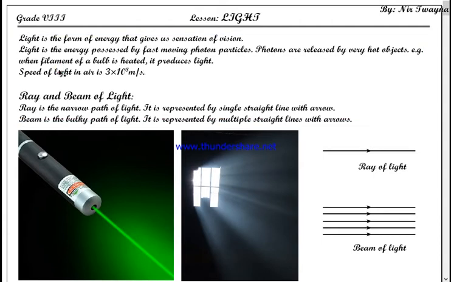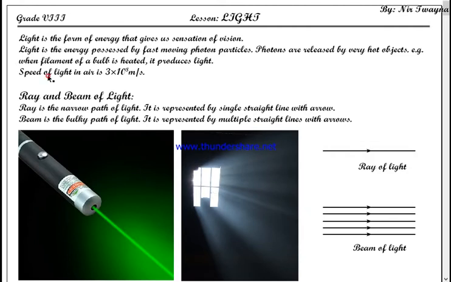Anyway, you can take another example like lighting a candle. When the candle becomes very hot, only then it produces light. Does a candle remain cold when it gives off light? No, it burns, isn't it? When the fire is burned in the wick of the candle, only then it releases light energy. So light energy, or photons, are released by very hot objects. That means light energy is produced by very hot objects.